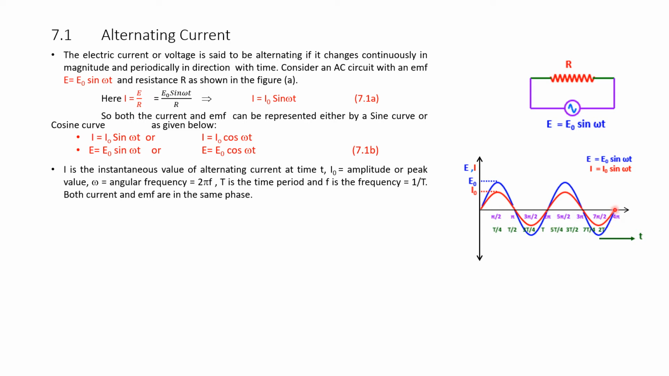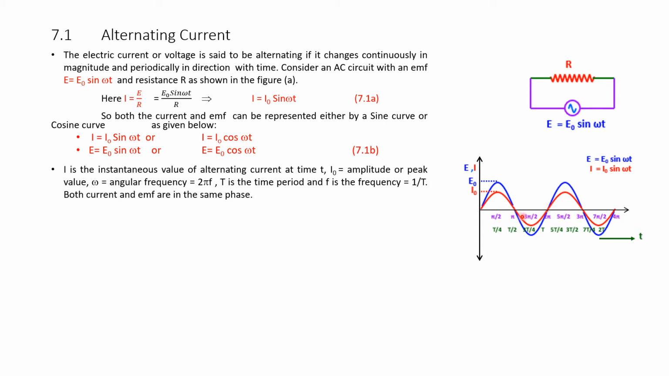This is a sine curve, a sine wave for current. I is equal to I naught sin omega t. I naught is the peak value of current, or maximum value. You see here, it starts at 0, reaches the positive peak I naught, then it falls down again and comes to 0, then it goes to a negative peak here.